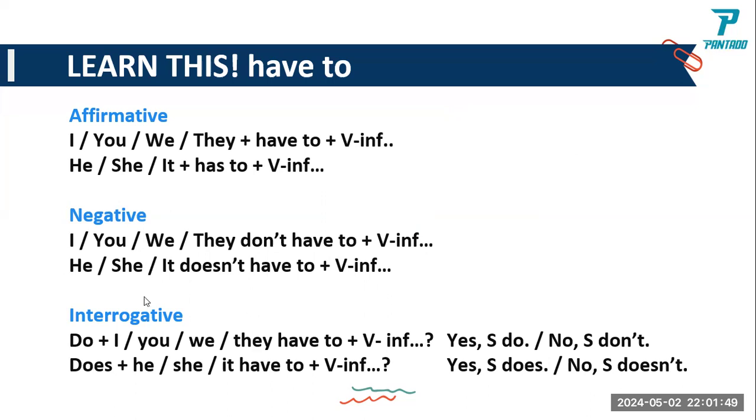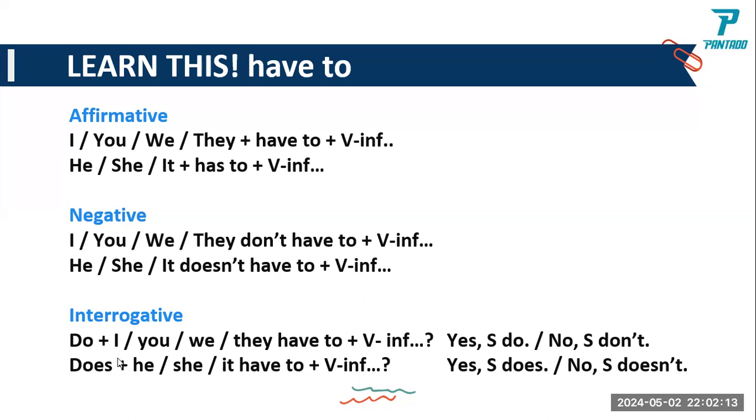Interrogative: do plus I, you, we, they, have to plus verb. It is the question form. We use do here because these are plural.